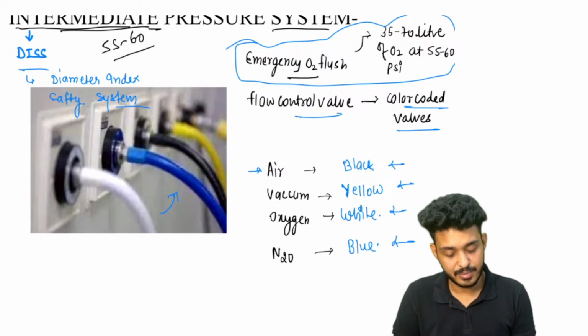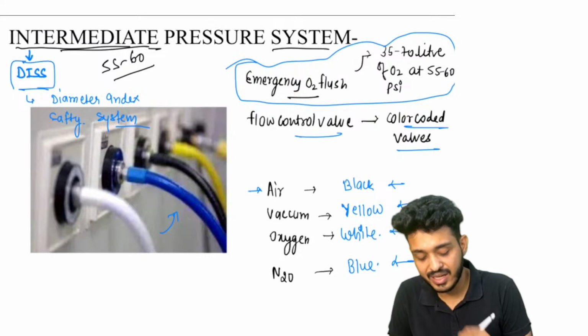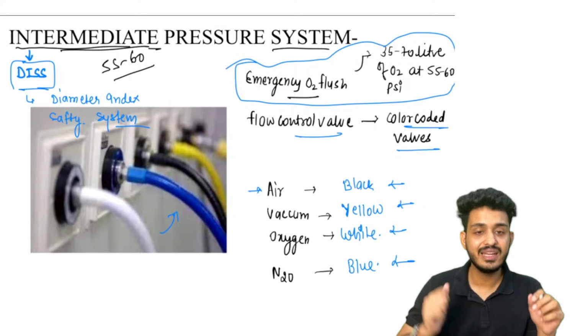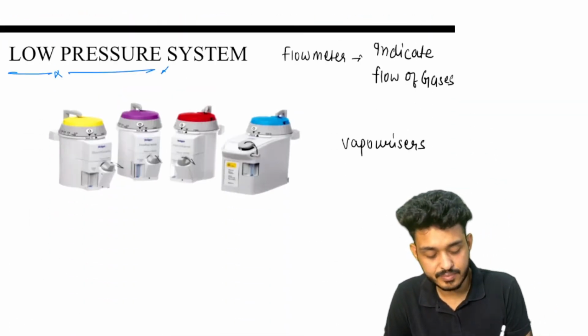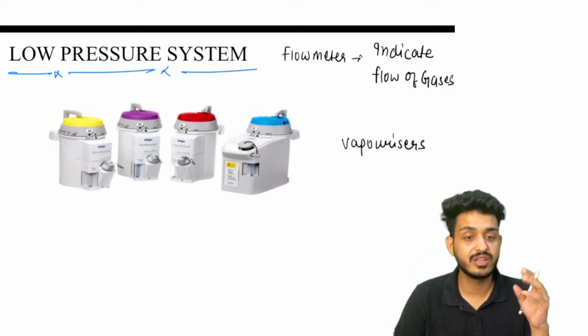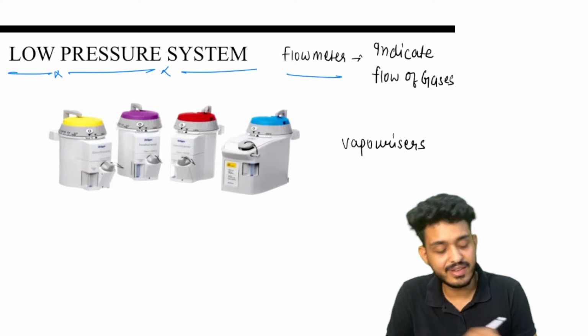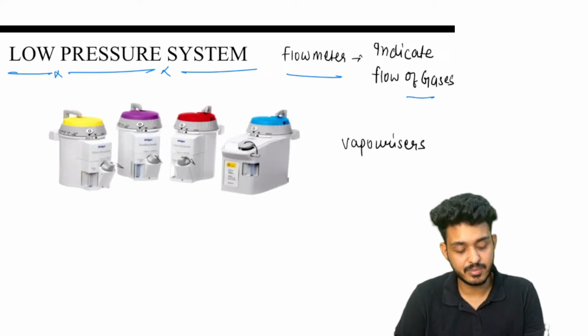Okay, so these are the important ones that you should be remembering. That is a part of the diameter index safety system, and the pressure here will be intermediate. Okay, lastly we are having the low pressure system. We are talking about the anesthesia machine, it will be having three parts. Lastly we are having the low pressure system, it will be having flow meters. Flow meters will be telling us about the flow of gases.